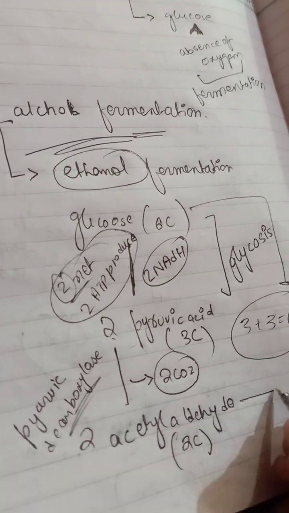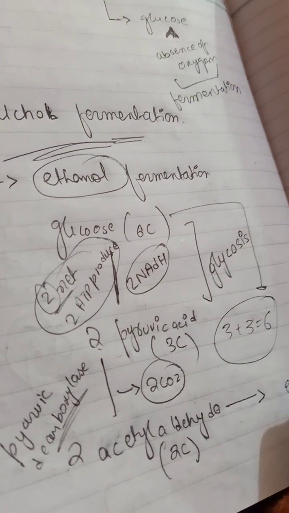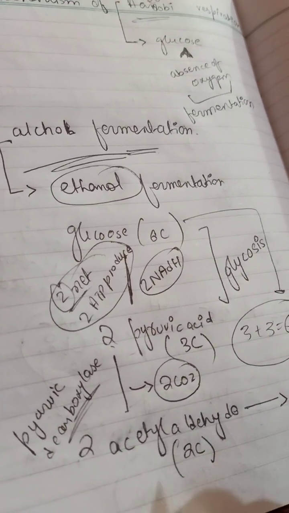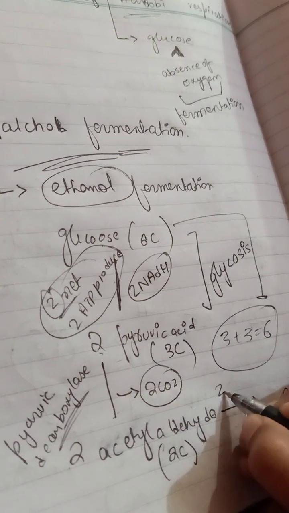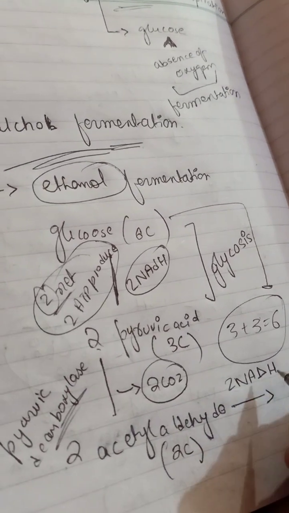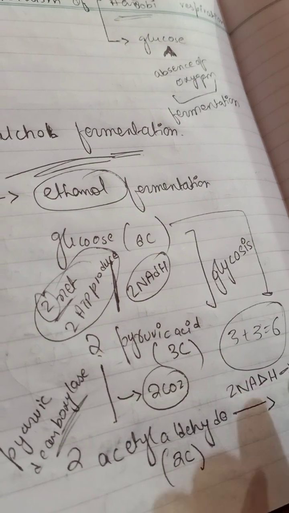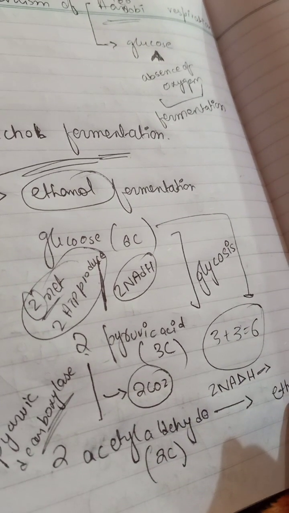After that it forms ethanol from acetaldehyde. Here 2 NADH are used, and this hydrogen moves into the ethanol.